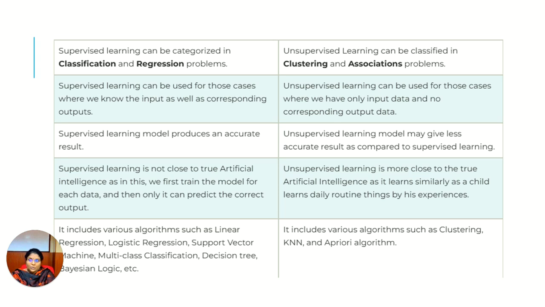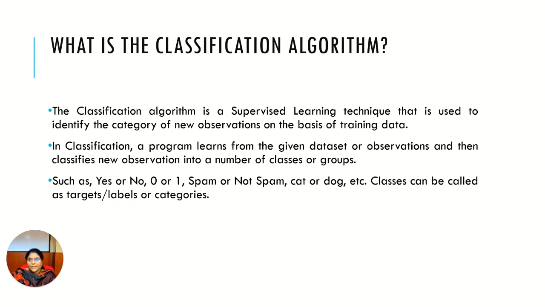Next, supervised learning includes various algorithms such as linear regression, logistic regression, support vector machine, multi-class classification, and decision tree. These are all the famous algorithms which come under supervised learning. And in unsupervised learning, we come across various algorithms like clustering, KNN, and Apriori.